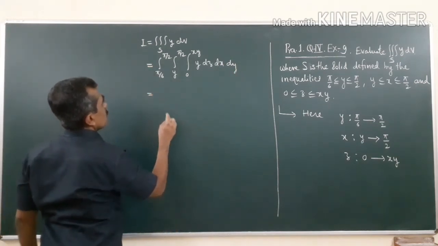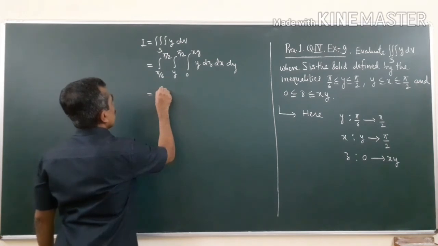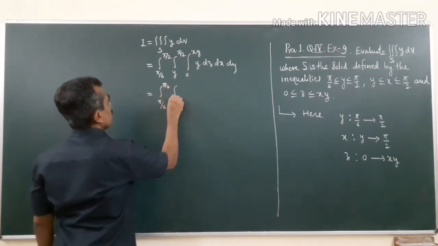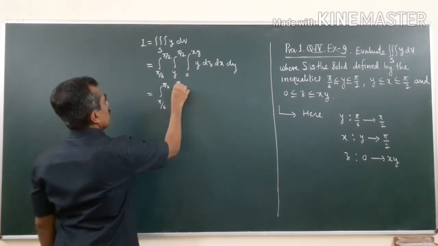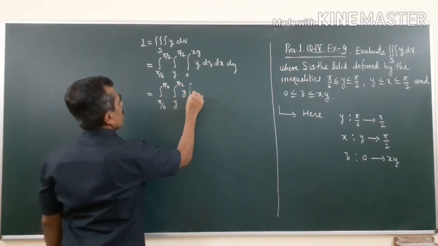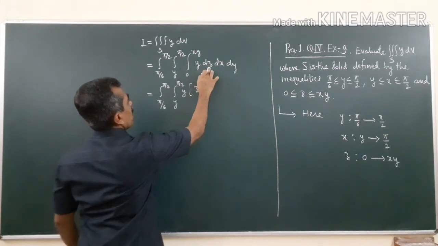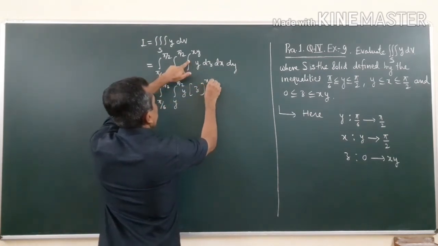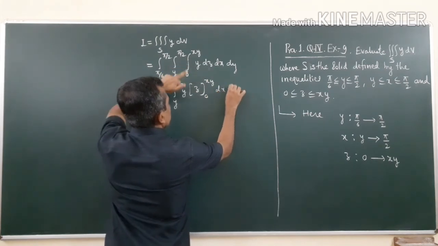So this is equal to the integral from pi by 6 to pi by 2, integral from y to pi by 2 of y into the integral of dz, which is z at xy, dx dy.